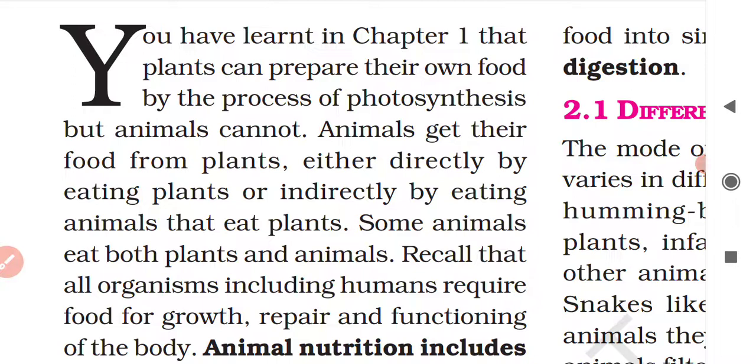Animals have to be dependent on plants, as well as on some other animals, those who eat plants. So animals get their food from plants either directly by eating plants or indirectly by eating some animals that eat plants. Okay. So some animals eat both plants and animals, like human beings. We also come in the category of animals, and we eat the food products of plants as well as the food products of animals.